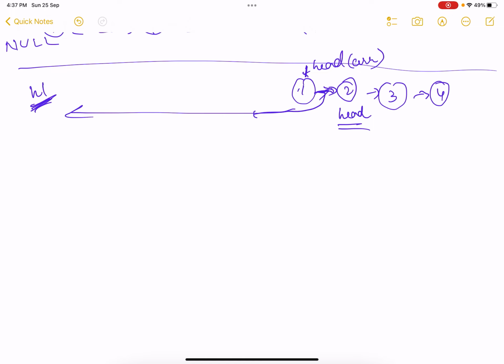What is the fourth thing I need? The fourth thing is, initially this list was h1, now it becomes like this. So the new head or back, whatever you call it, let's call it h1. So now h1 becomes this. Initially it was null, and it has become this. Why do I need to update it? Because when I append 2 as well, 2 will be pointing to 1, so I need a pointer to this node as well.